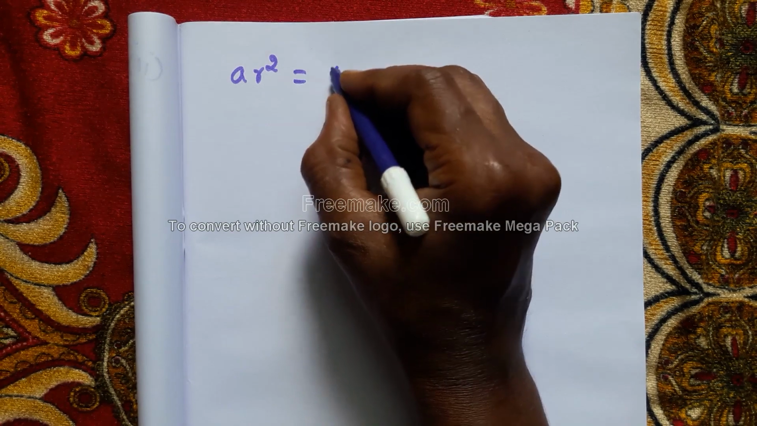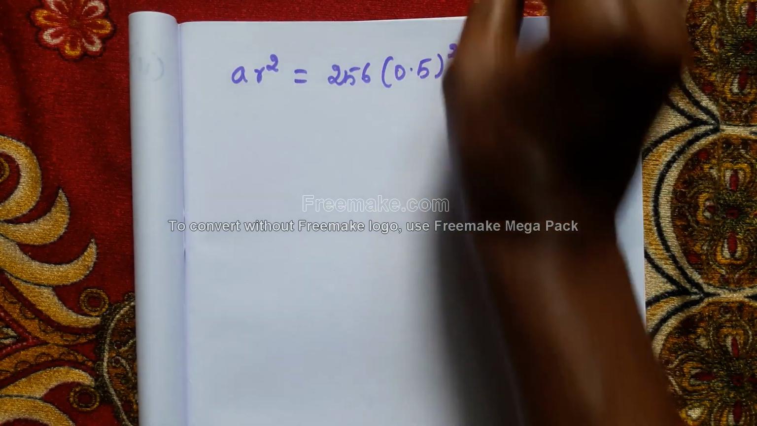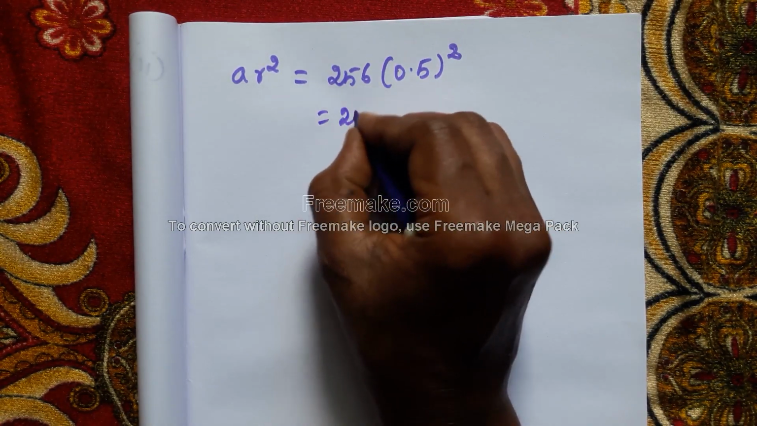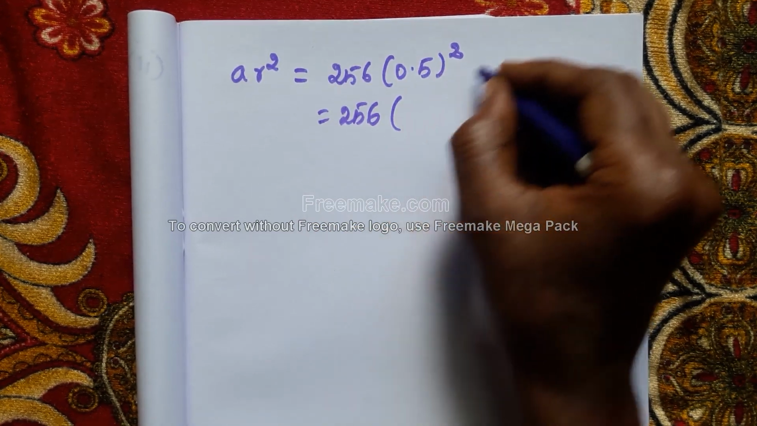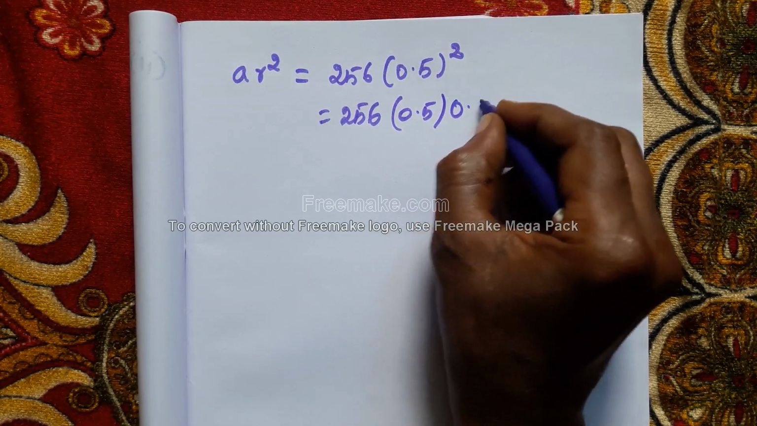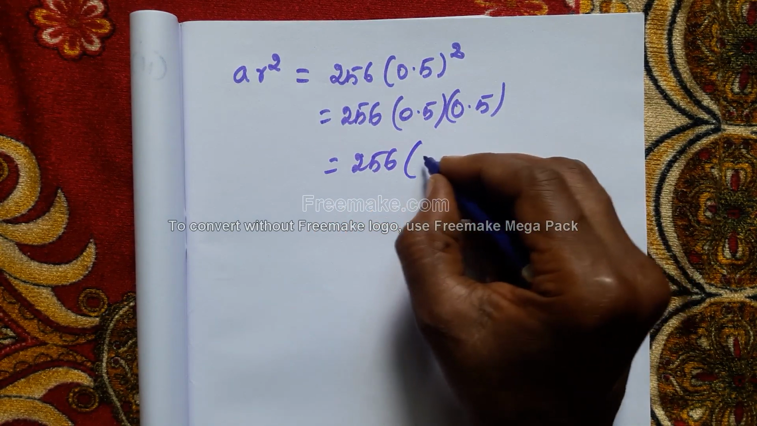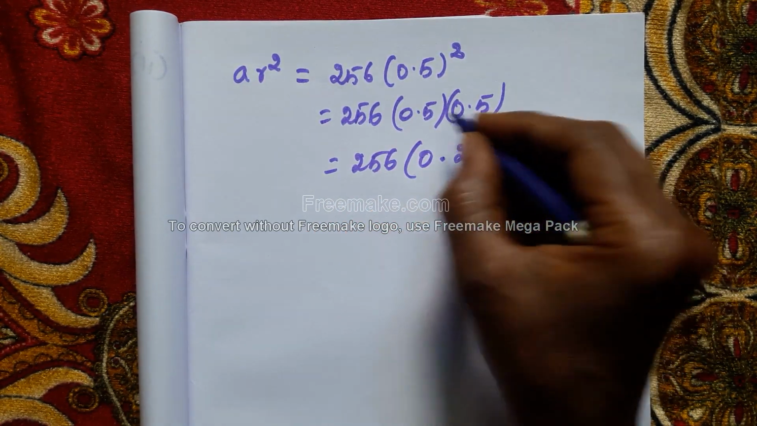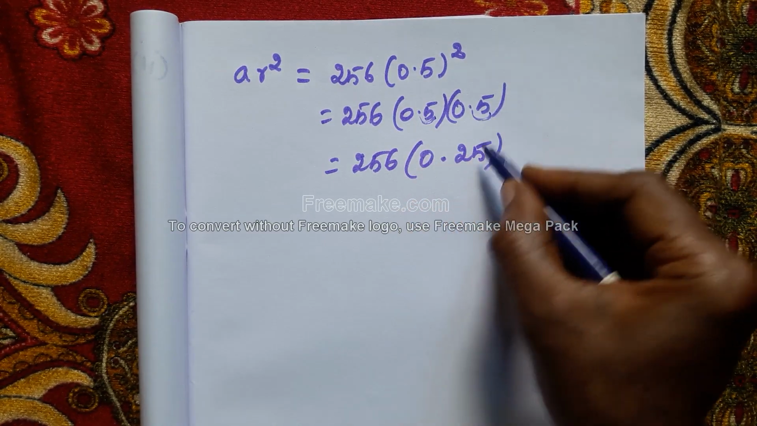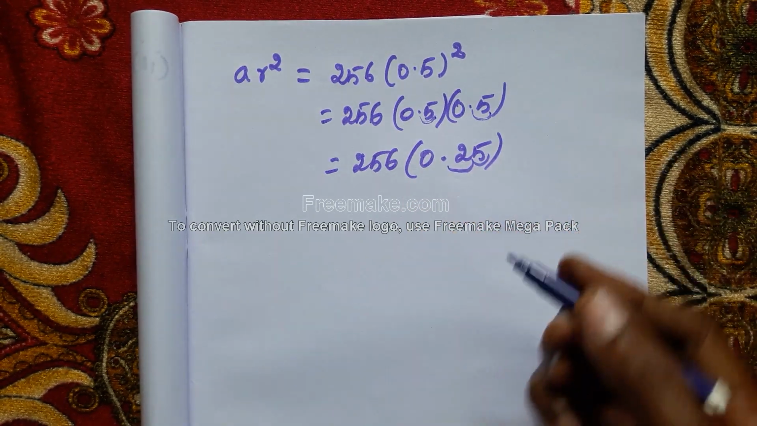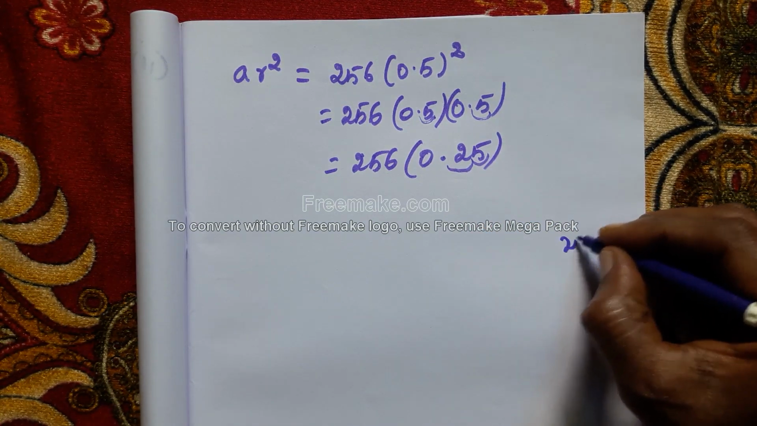So what is A? 256 into 0.5, the whole square. What is 0.5 the whole square? That is 0.5 into 0.5. 5 5s are 25. After the decimal point there is 1 digit here, and 2 digits in total, so we put the decimal point 2 digits before. So it is equal to 256 into 0.25.